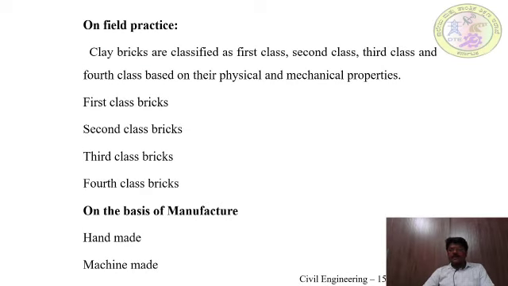On field properties, clay bricks are classified as first class, second class, third class and fourth class based on their physical and mechanical properties. On the basis of manufacture, bricks are classified as handmade bricks and machine made bricks.